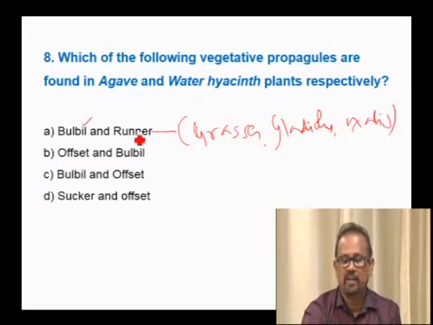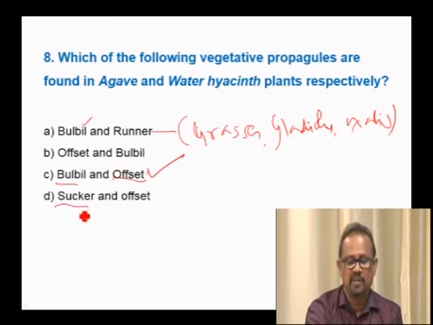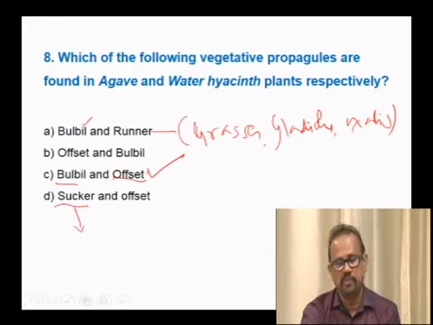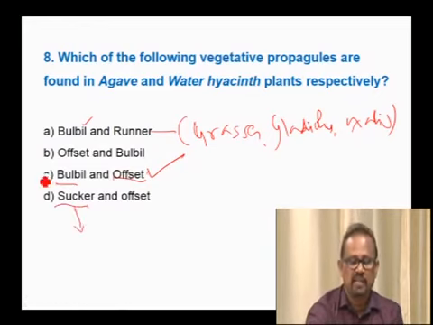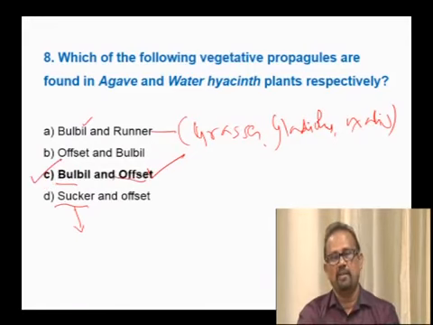So, it is not a vegetative propagule of water hyacinth. Offset for water hyacinth, bulbil for agave. See here, agave and water hyacinth you have to write respectively. Therefore, for agave it should be bulbil, for water hyacinth offset. So, this is the correct answer. Sucker can be seen in chrysanthemum. Therefore, for this question, the correct option is C, that is bulbil and offset.